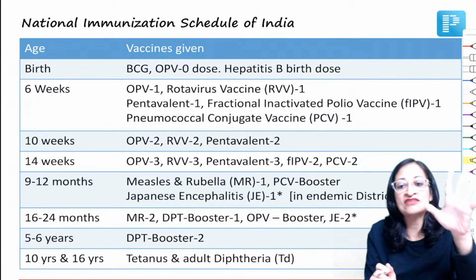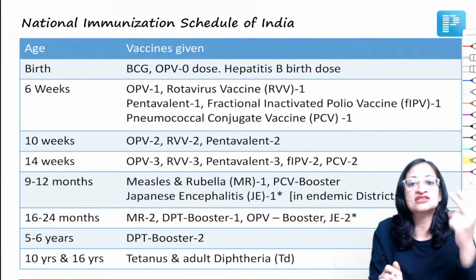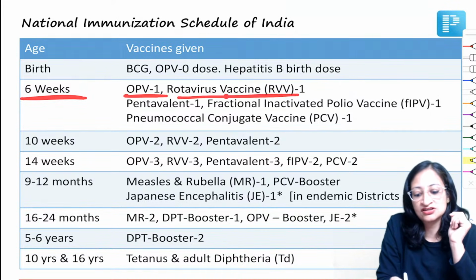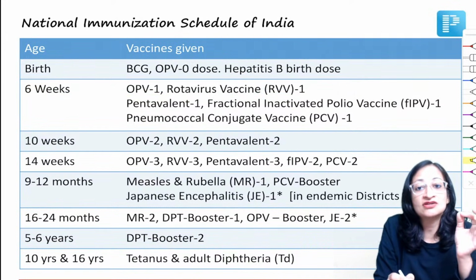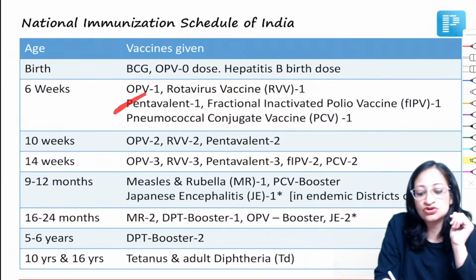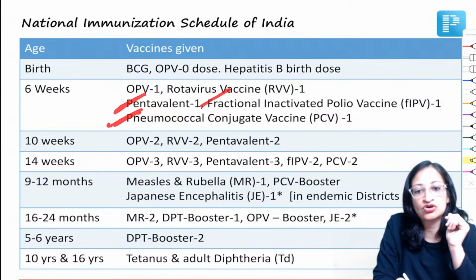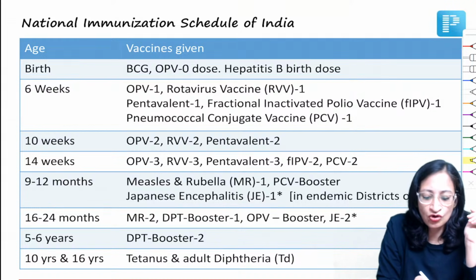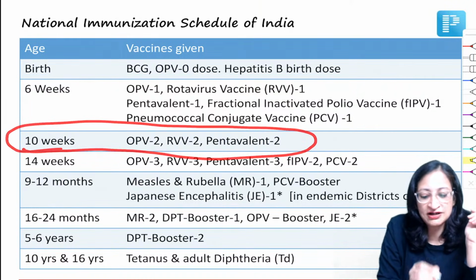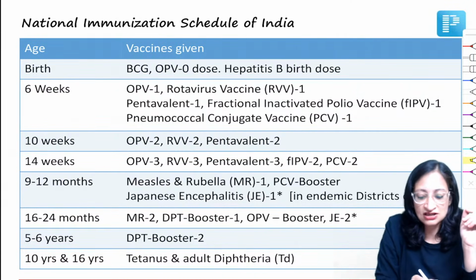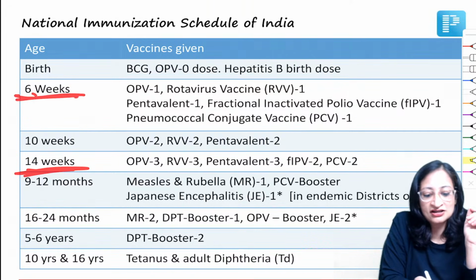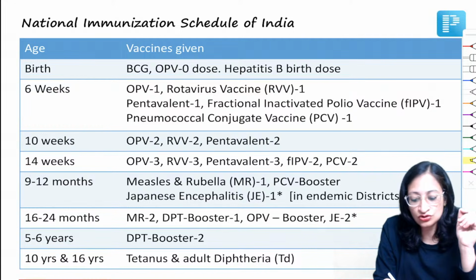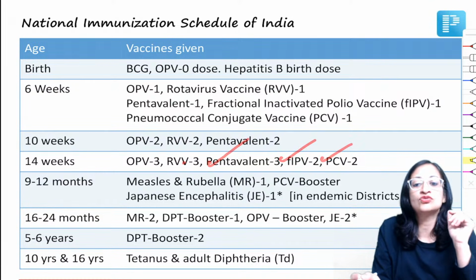At 6 weeks, 5 vaccines are given. What are those? 2 oral vaccines, 3 injectable vaccines. At 6 weeks you have 2 oral vaccines, OPV and rotavirus vaccine. And 3 injectable vaccines: pentavalent first dose, fractional IPV first dose, pneumococcal conjugate vaccine first dose. At 10 weeks you have 3 vaccines: the OPV second dose, rotavirus second dose, pentavalent second dose. At 14 weeks, again you have those 5 vaccines which you had at 6 weeks: OPV third dose, rotavirus third dose, pentavalent third dose, fractional IPV second dose and pneumococcal vaccine second dose.